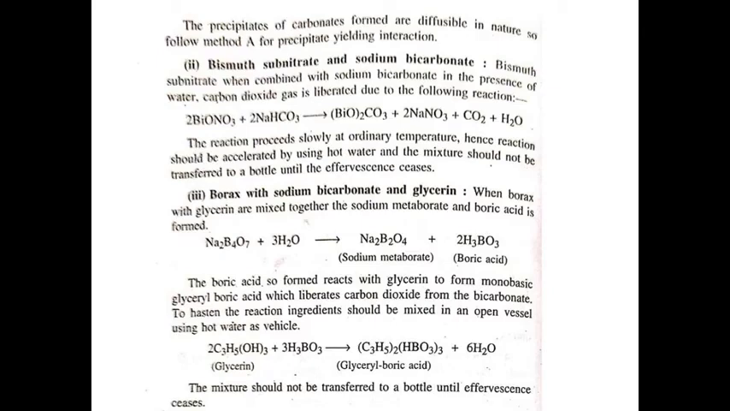Next example: borax with sodium bicarbonate and glycerine. When borax is mixed with glycerine, sodium metaborate and boric acid are formed. The boric acid reacts with glycerin to form monobasic glyceryl boric acid, which liberates carbon dioxide from the bicarbonate. To increase the speed of reaction, we mix the ingredients in an open vessel using hot water as a vehicle. And the same precaution should be taken here. The mixture should not be transferred to a bottle until effervescence ceases.